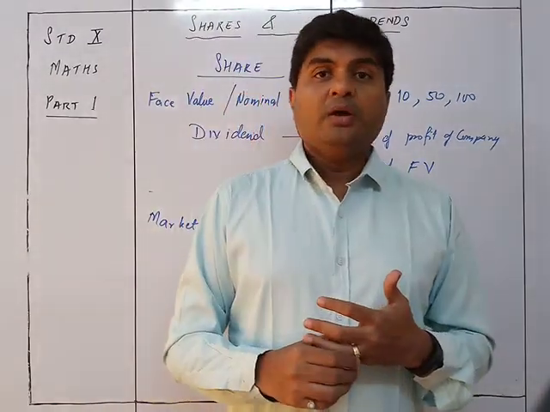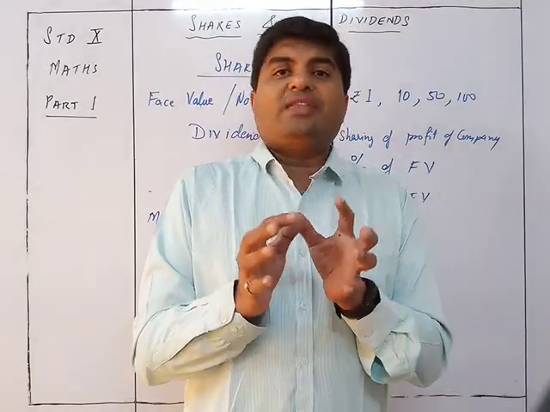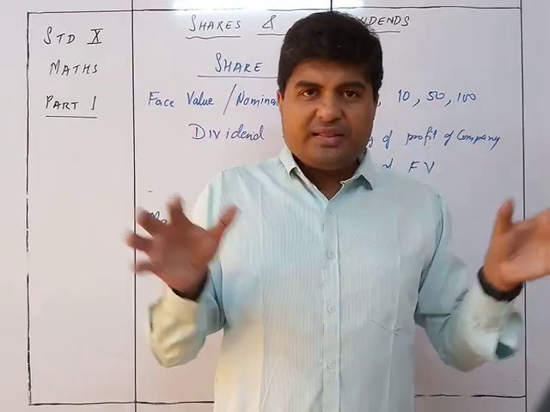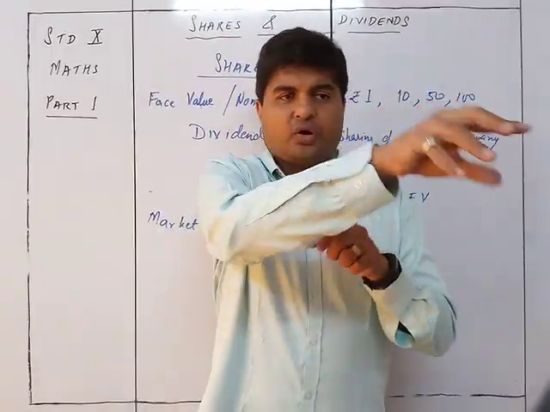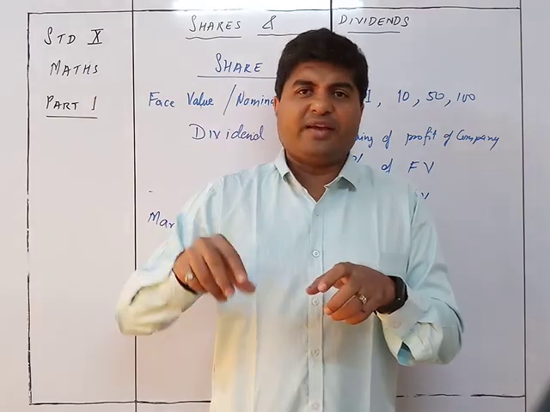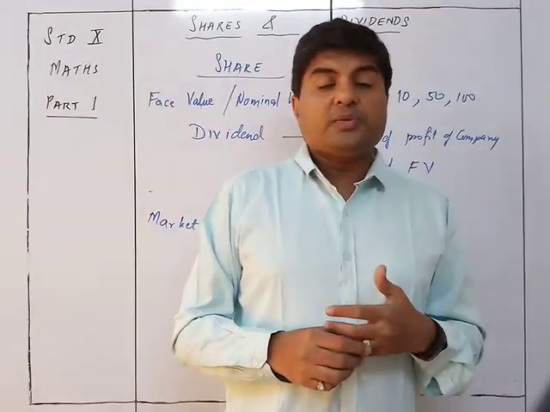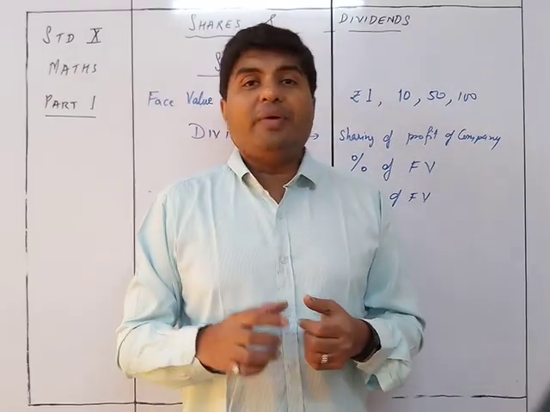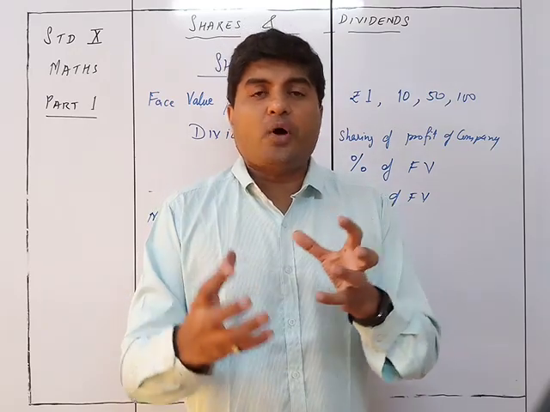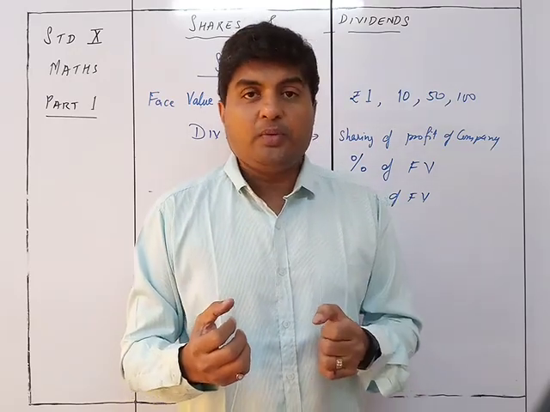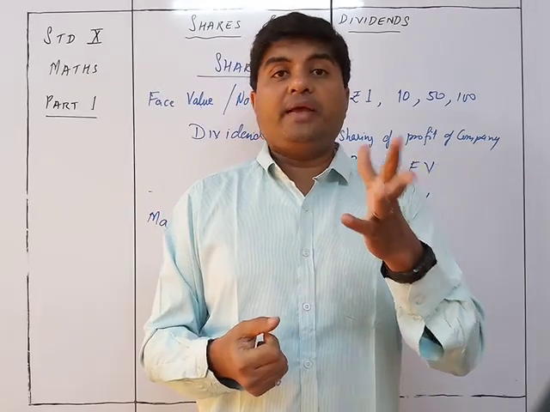So the number of shares of that particular company is limited among the people: this person has 10 shares, he has 5 shares, I got 1 share, or maybe I got 10 shares. So what will happen? The demand for this particular share will keep on increasing in the market. People will say, "Arey yaar, I should get this particular share." Why? Because it is paying such a high dividend.